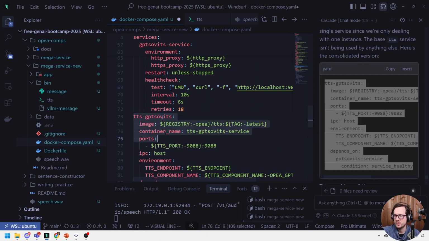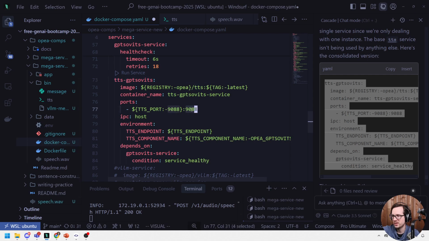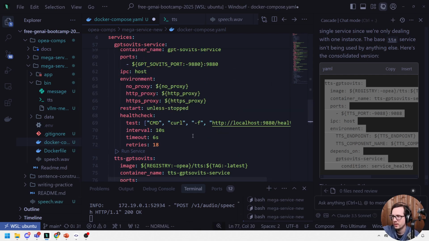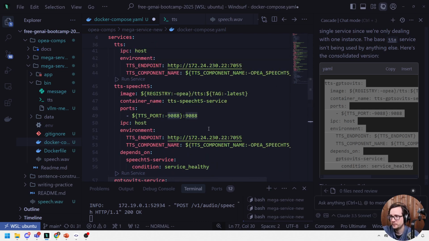And yeah, the indentation is kind of messed up, but we'll fix that here. So it wants, this is fine. The only thing that's changed, this is now 9880. This one's fine. Text to speech. This one's fine.